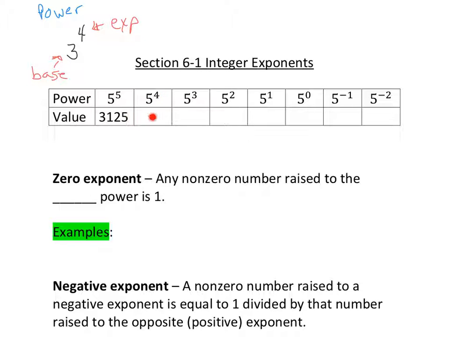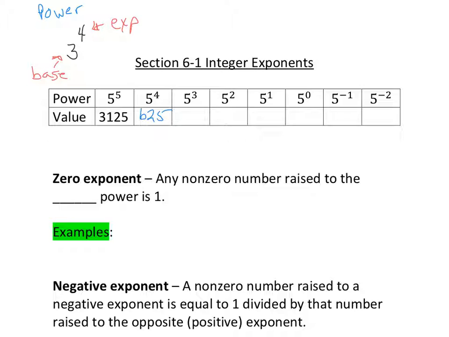So that's 5 times 5 times 5 times 5. The easiest way, instead of doing 5 times 5 is 25, and then 25 times 5 is 125, and 125 times 5 is, I don't know. So split the 5 to the 4th into 5 squared and 5 squared. Well, 5 squared is 25. The other 5 squared is 25. 25 times 25, you'll start to get used to, because it's a very common product, is 625.